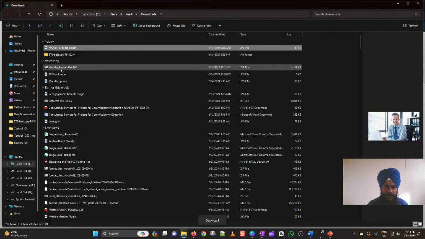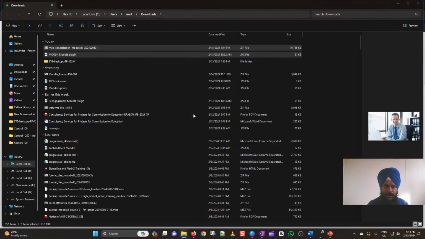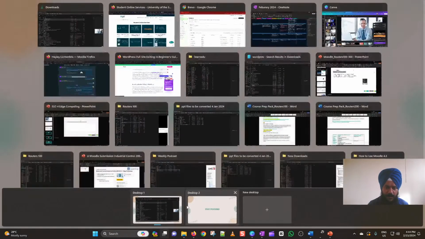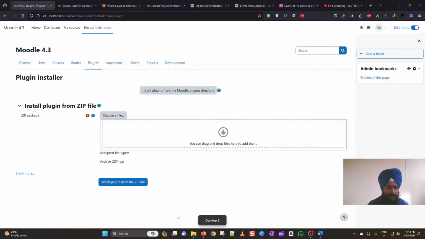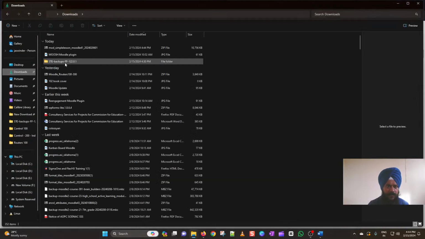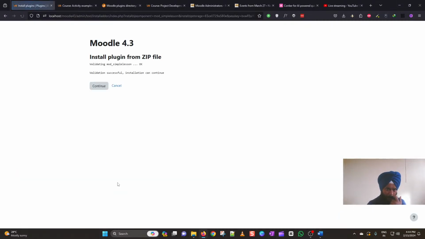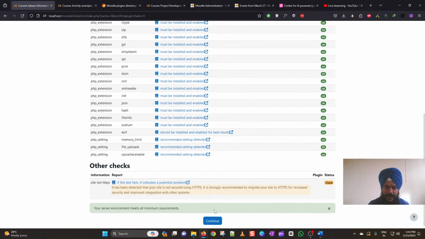And here you need to drop the downloaded file. And then click on install plugin. Click continue. It will go through again a series of checks as usual. So let us go through the process and click continue.